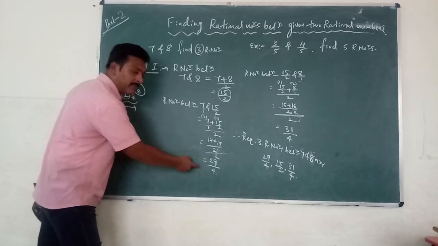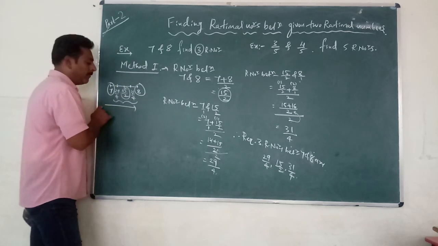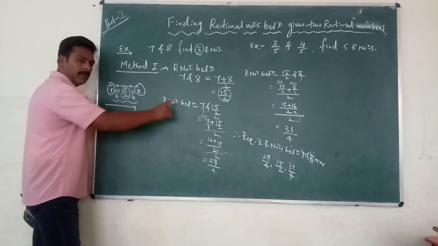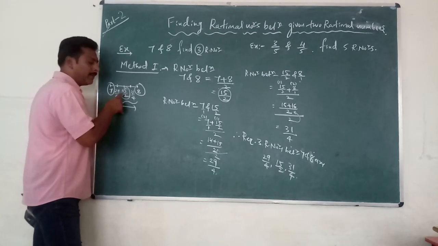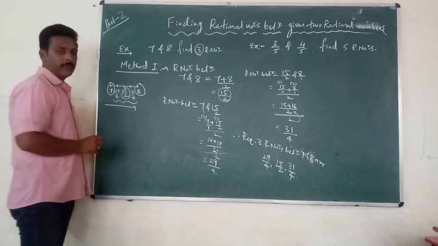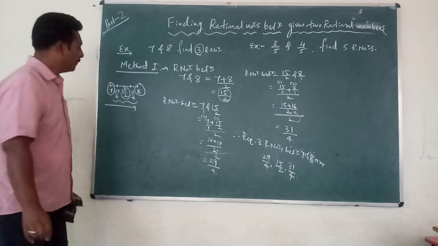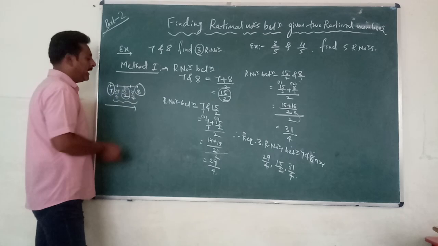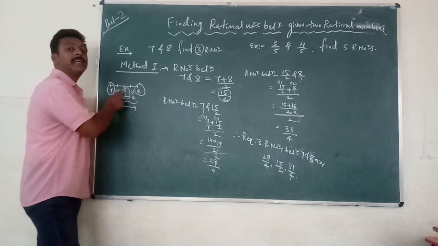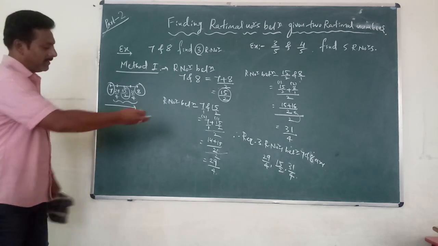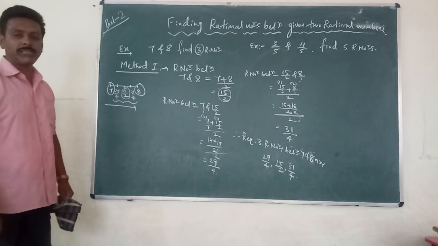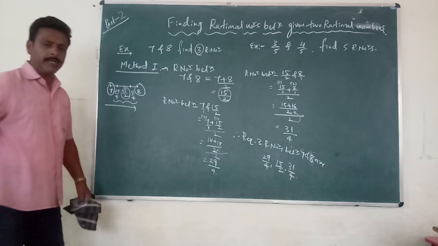But we calculated it second. But when you are writing, it should be in ascending order. So first I wrote 29 by 4, next 15 by 2 and 31 by 4. These are the three numbers between 7 and 8: 29 by 4, 15 by 2 and 31 by 4. These are the three required rational numbers between 7 and 8.